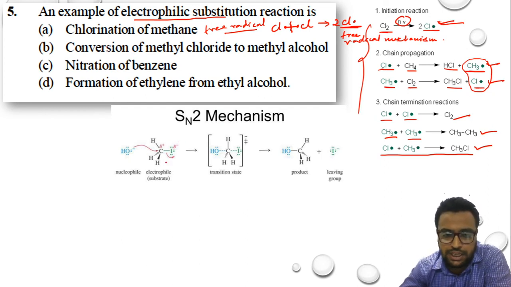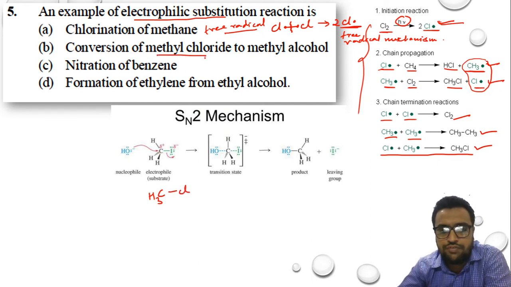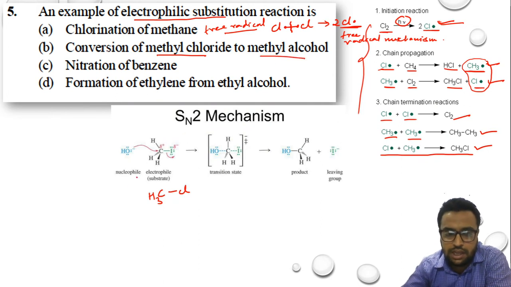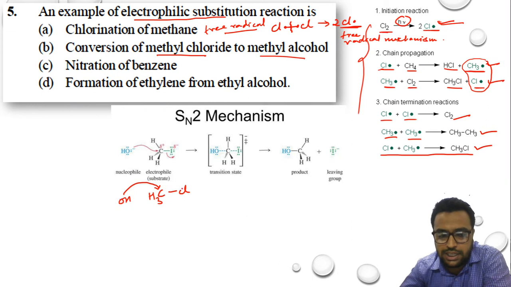So here, they have given the example of CH3I, and I am taking CH3Cl, which is the conversion of methyl chloride to methyl alcohol. Okay, so in this methyl chloride to methyl alcohol, if the OH group attacks from the rear side, in the sense from the back side, what will happen?